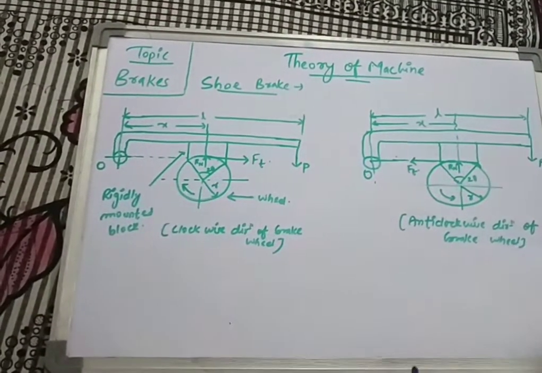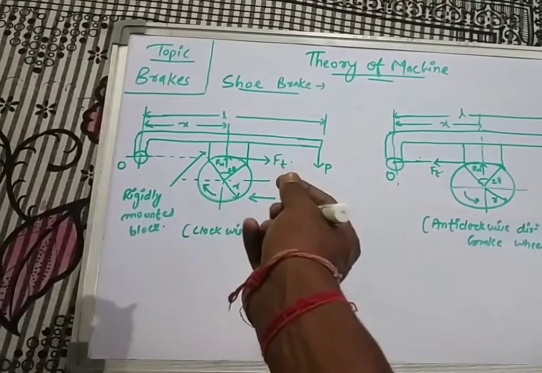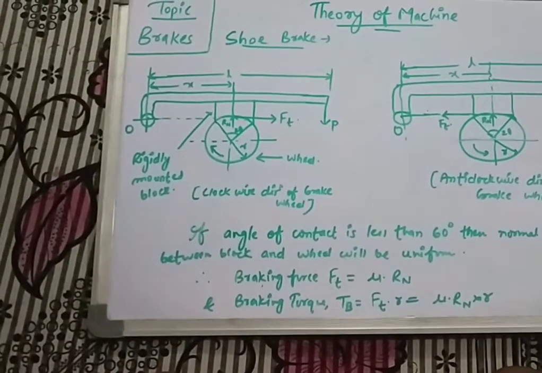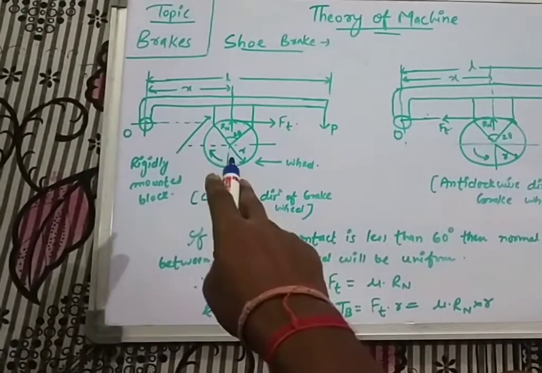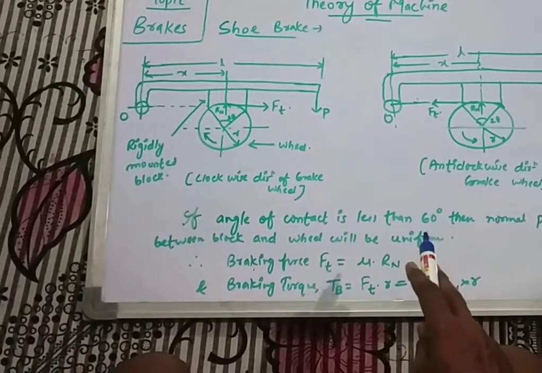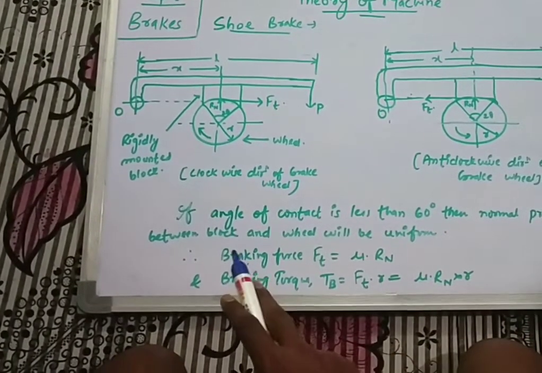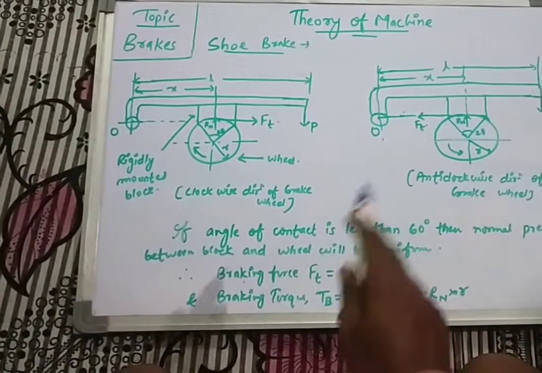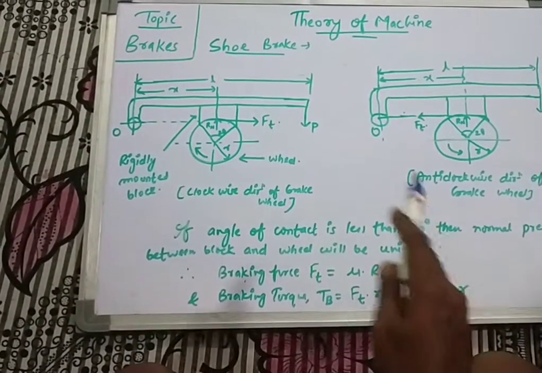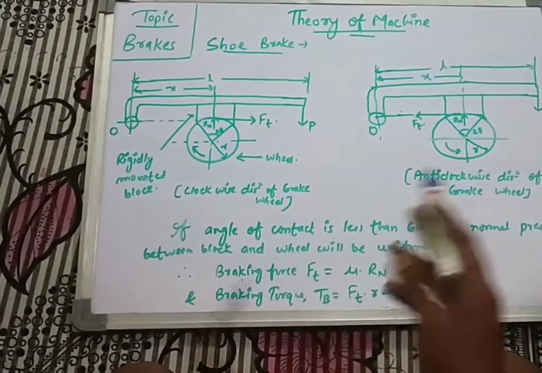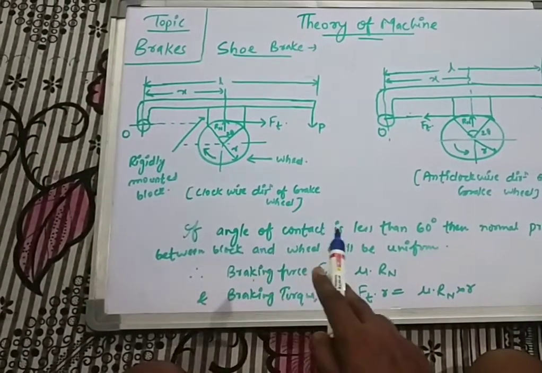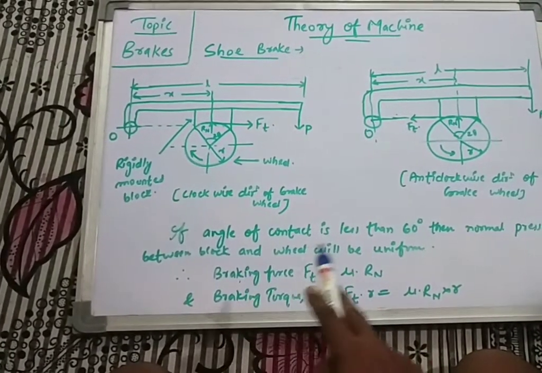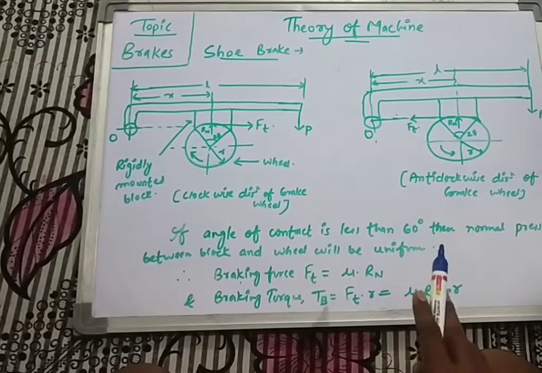Now coming back to the calculation part, how can this braking torque or braking force be calculated? Considering that if the angle of contact, that is 2 theta, is less than 60 degrees, then the normal pressure between the block and wheel will be uniform. If the angle exceeds 60 degrees, there will be another observation, which I will discuss later on. So if the angle of contact is less than 60 degrees, we can assume that the normal pressure between the wheel and the block is uniform.